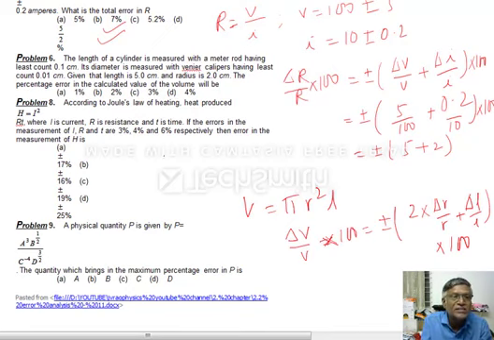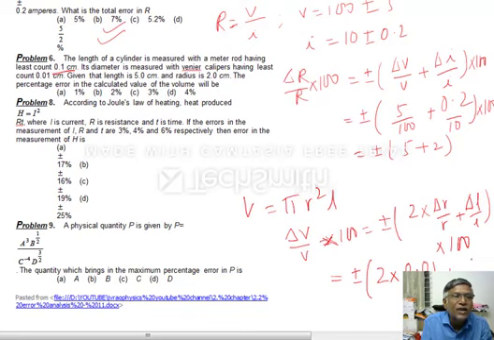Error you have to consider here is, see, this least count is 0.1 centimeter. ठीक है. So 0.1 centimeter, here least count is 0.01 centimeter. So whenever least count is given, 2 into delta R कितना है? 0.01 is the least count, that is the error. R is 2 centimeter. Plus delta L कितना है?